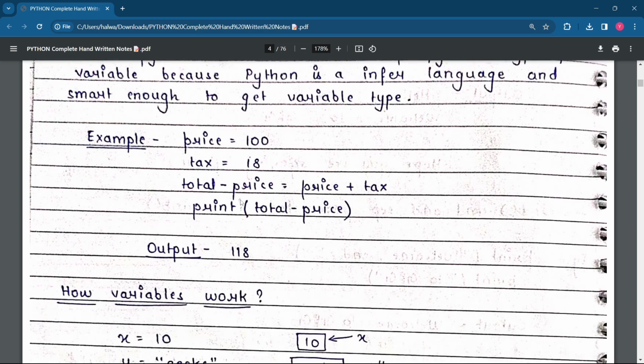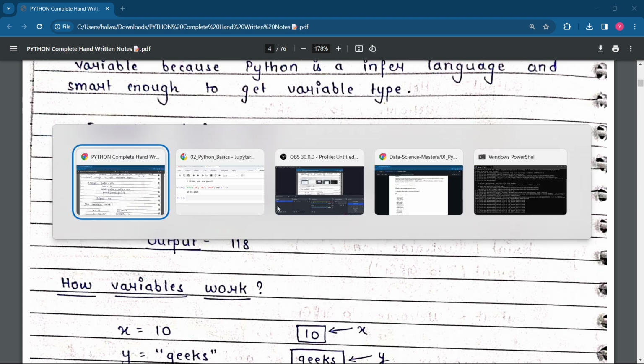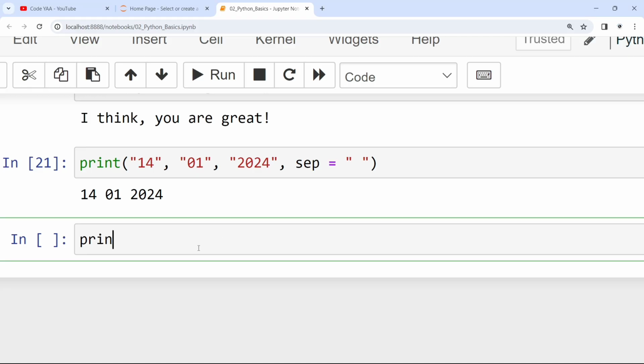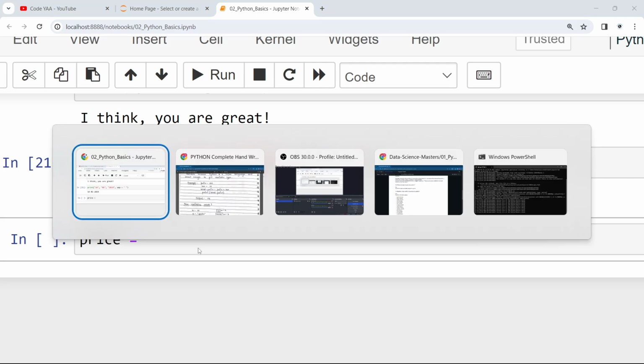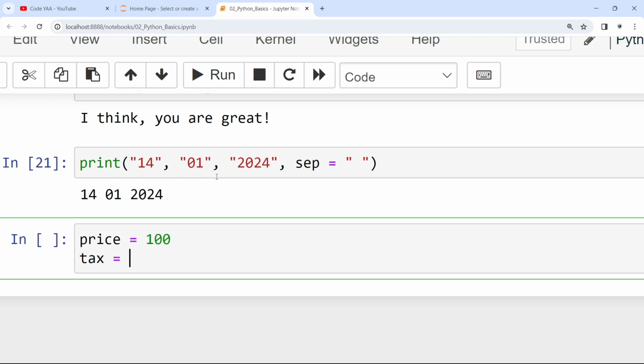Now see a very simple example in front of you that is doing some simple calculation and presenting some output. I will not tell you what is happening, I'm just writing it in front of you. Just think what the output should be. Same thing I'm writing, okay? Price is 100, tax is 18.